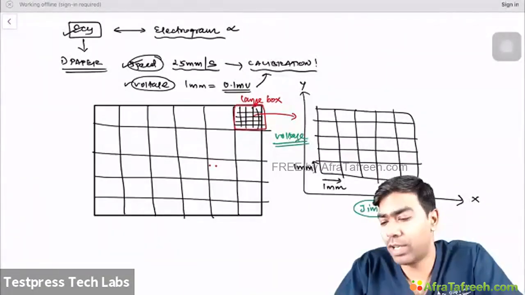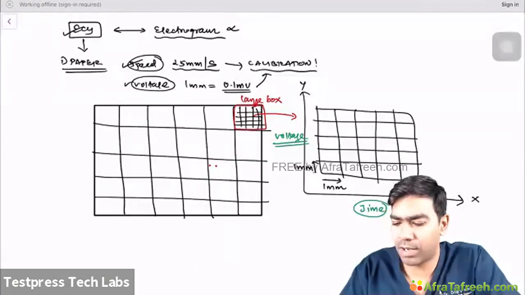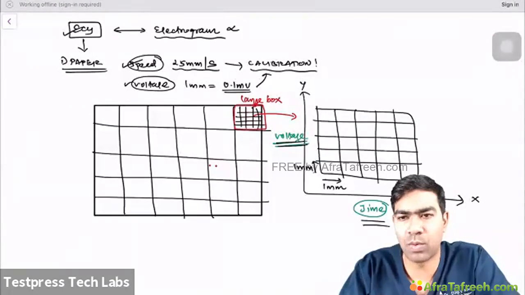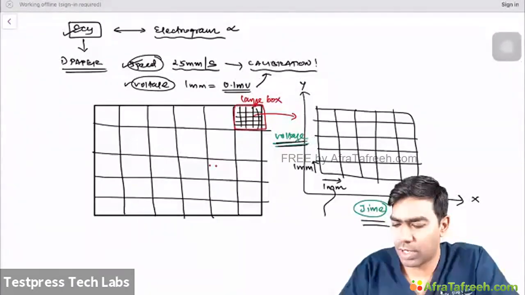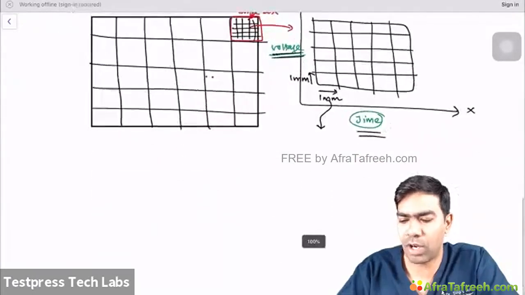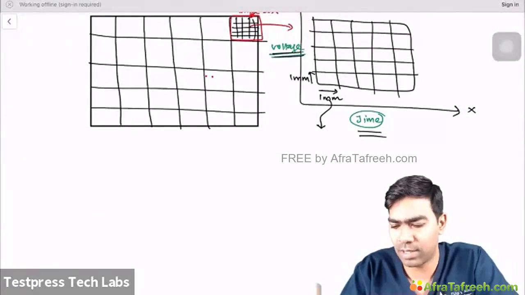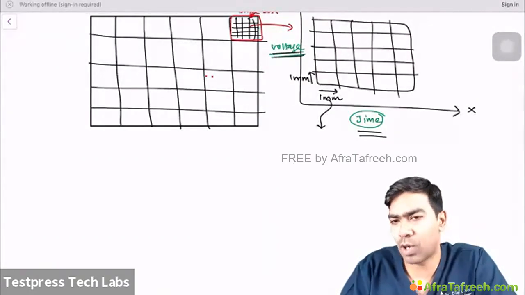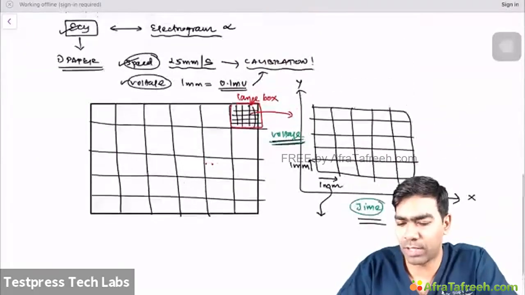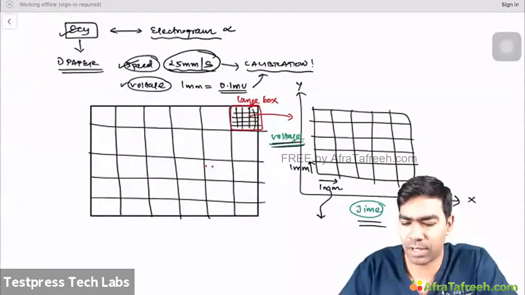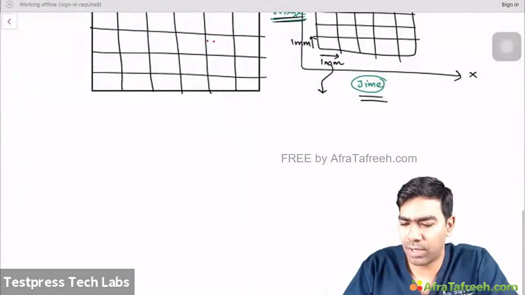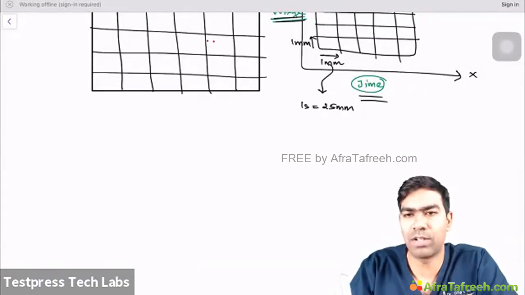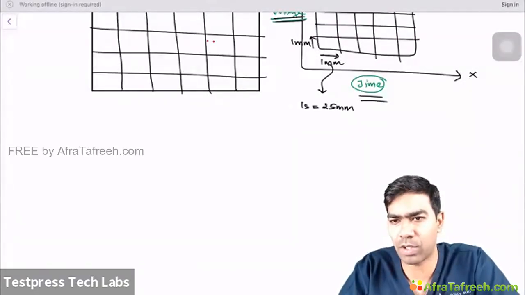But what you measure in that 1 millimeter is completely different, because on the x-axis it's a variable that is time, and on the y-axis it's the voltage that you measure. So on the x-axis, this 1 millimeter may not represent the same thing as on the y-axis. To find out how much time this 1 millimeter contributes, we use the speed of the ECG paper. We know the speed is 25 mm per second. Let me put a simple derivation. If the paper is running at 25 millimeter per second, in 1 second it would have run 2.5 centimeters or 25 millimeter.